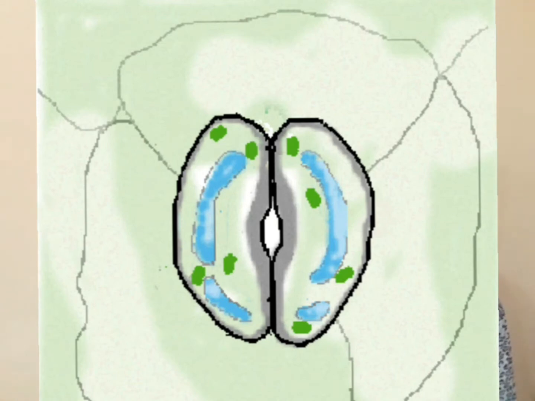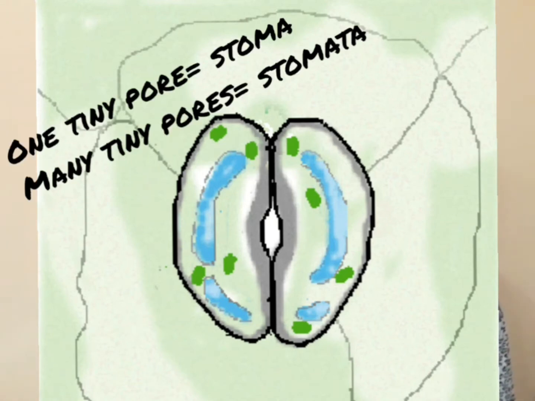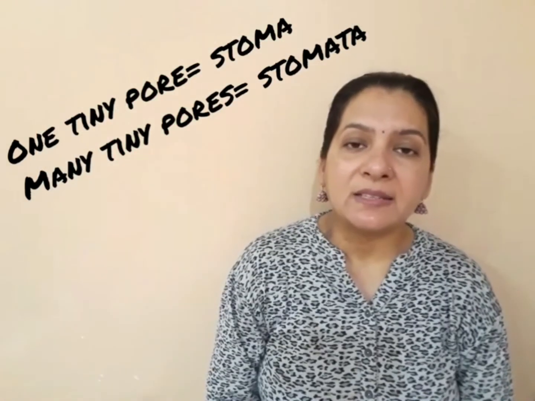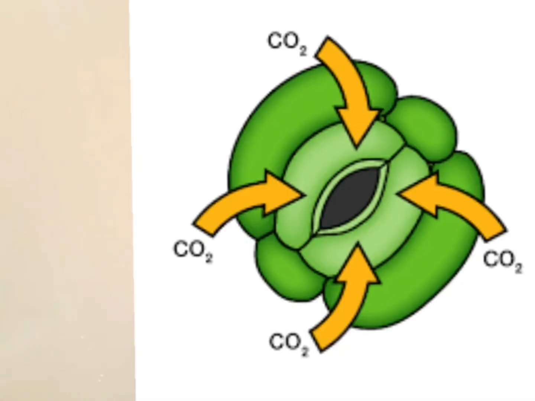This causes widening of stoma, and as a result the carbon dioxide in the air outside diffuses in. This way carbon dioxide reaches in the leaves for photosynthesis.